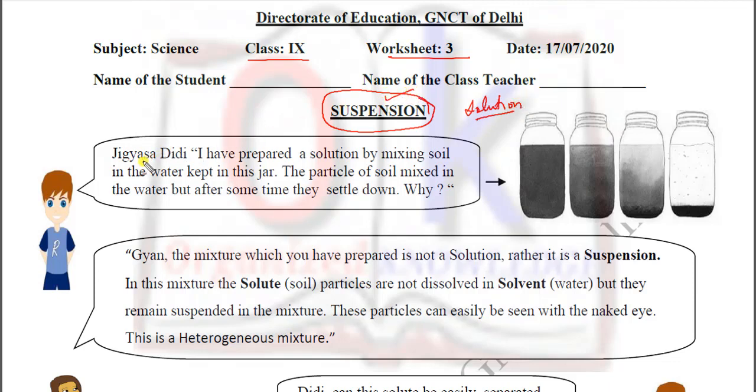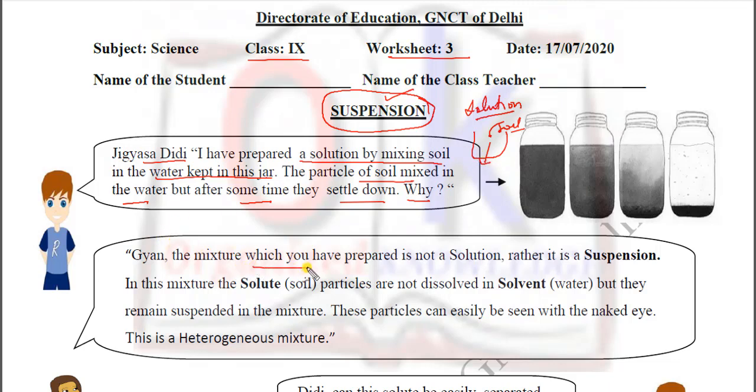So let's start. Jigyasa Didi, I have prepared a solution by mixing soil in the water kept in the jar. The particles of soil mixed in the water, but after some time they settle down. Why? आपने भी कई बार ऐसा देखा है कि हम अगर वाटर के अंदर सॉइल डालते हैं, then after some time it gets settled down. So settle down हो जाती है, but why?